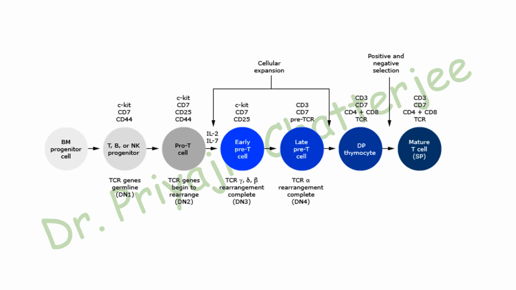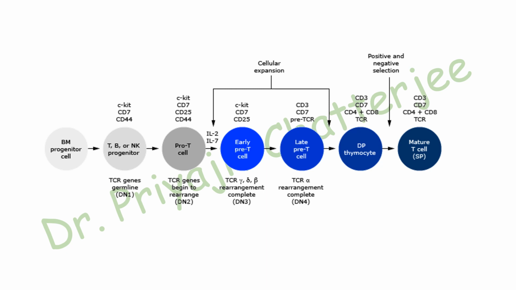Like the B cell receptor genes, the T cell receptor genes also undergo rearrangements. Now within the double negative stage there are many substages, and these substages are characterized by specific marker expression like c-KIT, CD7, CD44, and the substages are named DN1, that is double negative 1, DN2 double negative 2, DN3 double negative 3, and DN4 double negative 4.